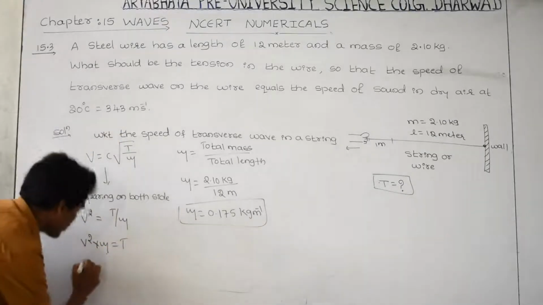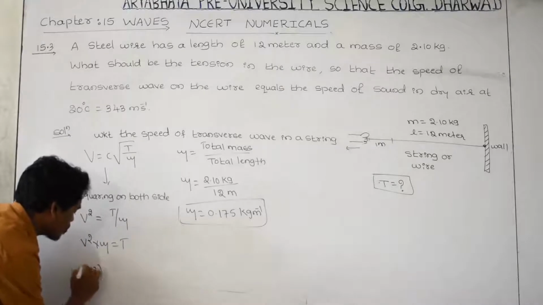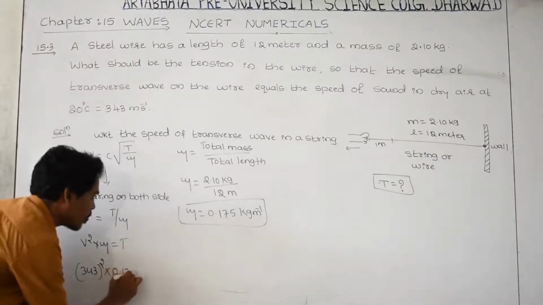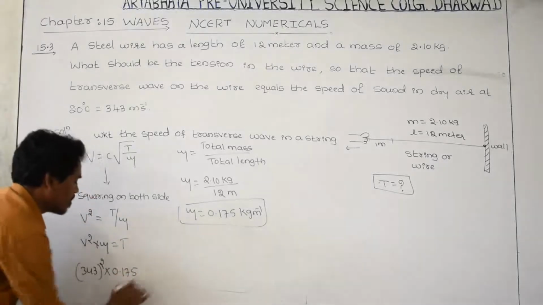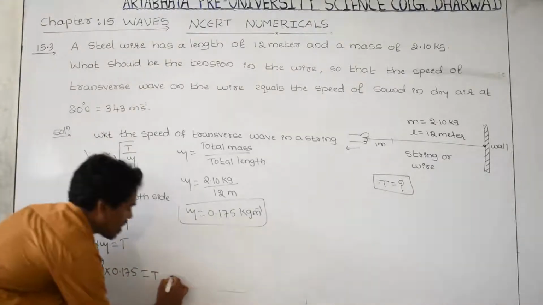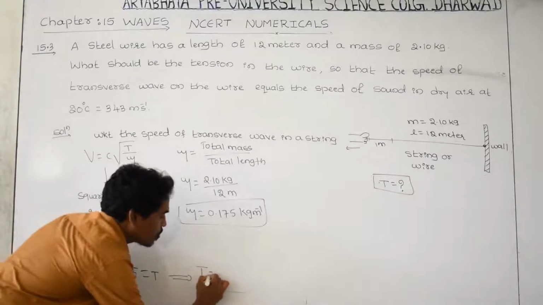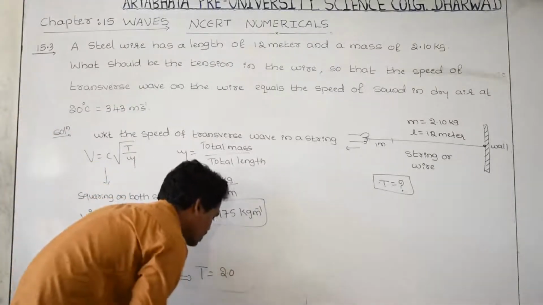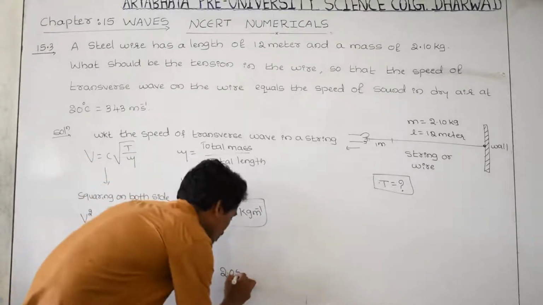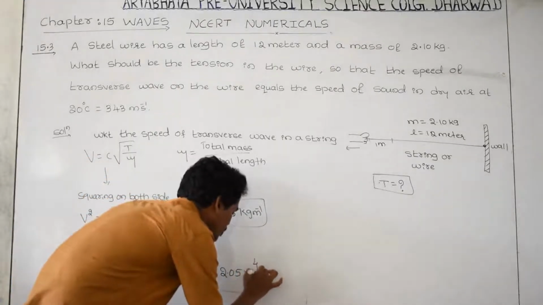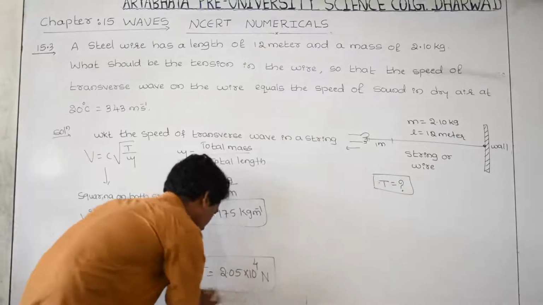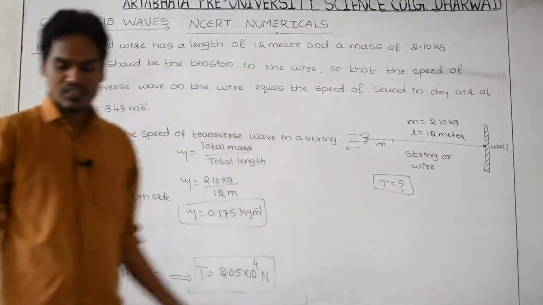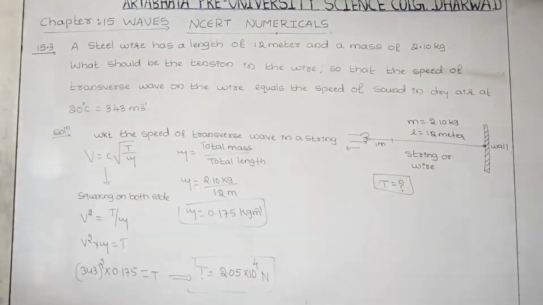V value he has given, 343 whole square into mu, just now you calculated 0.175, is equal to T, and check the answer. Tension produced in the wire will become 2.05 into 10 to the power of 4 Newton. This much answer you are getting, check yourself, and please note down, this is the third one.